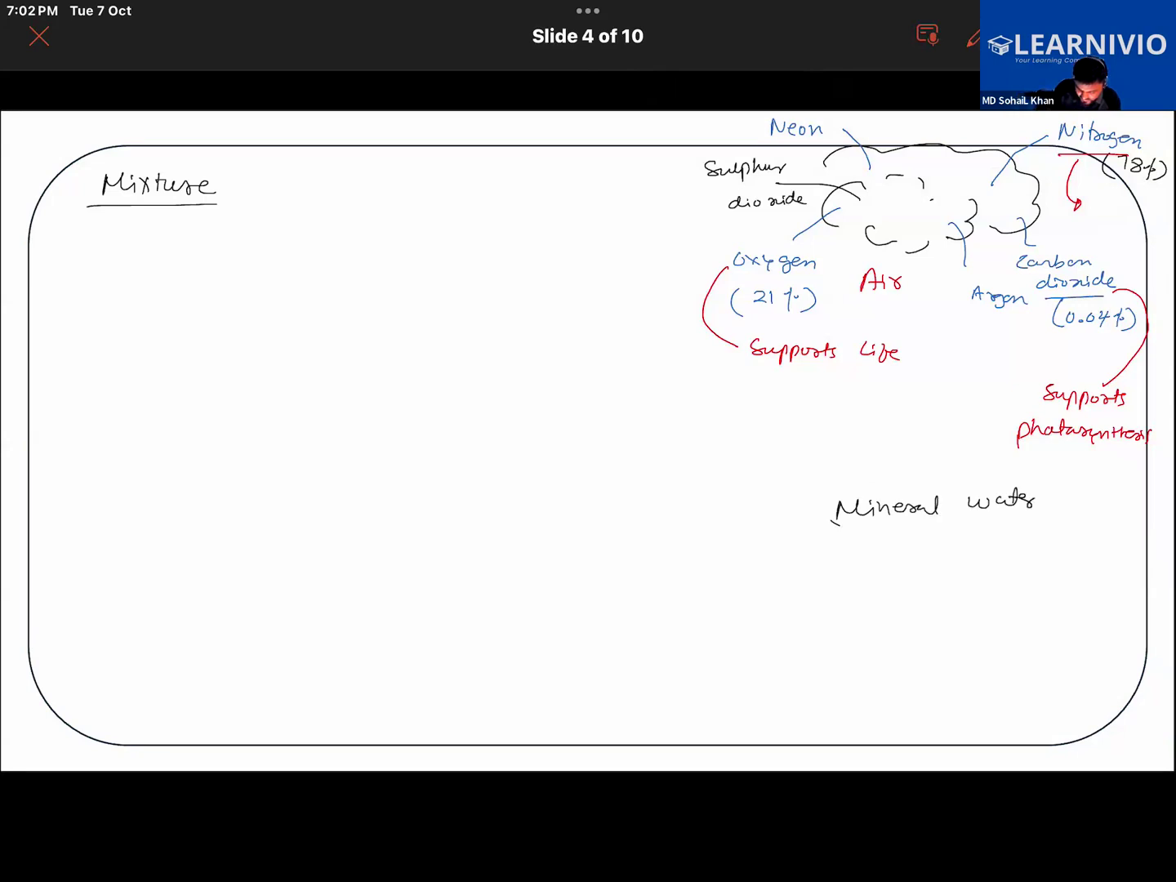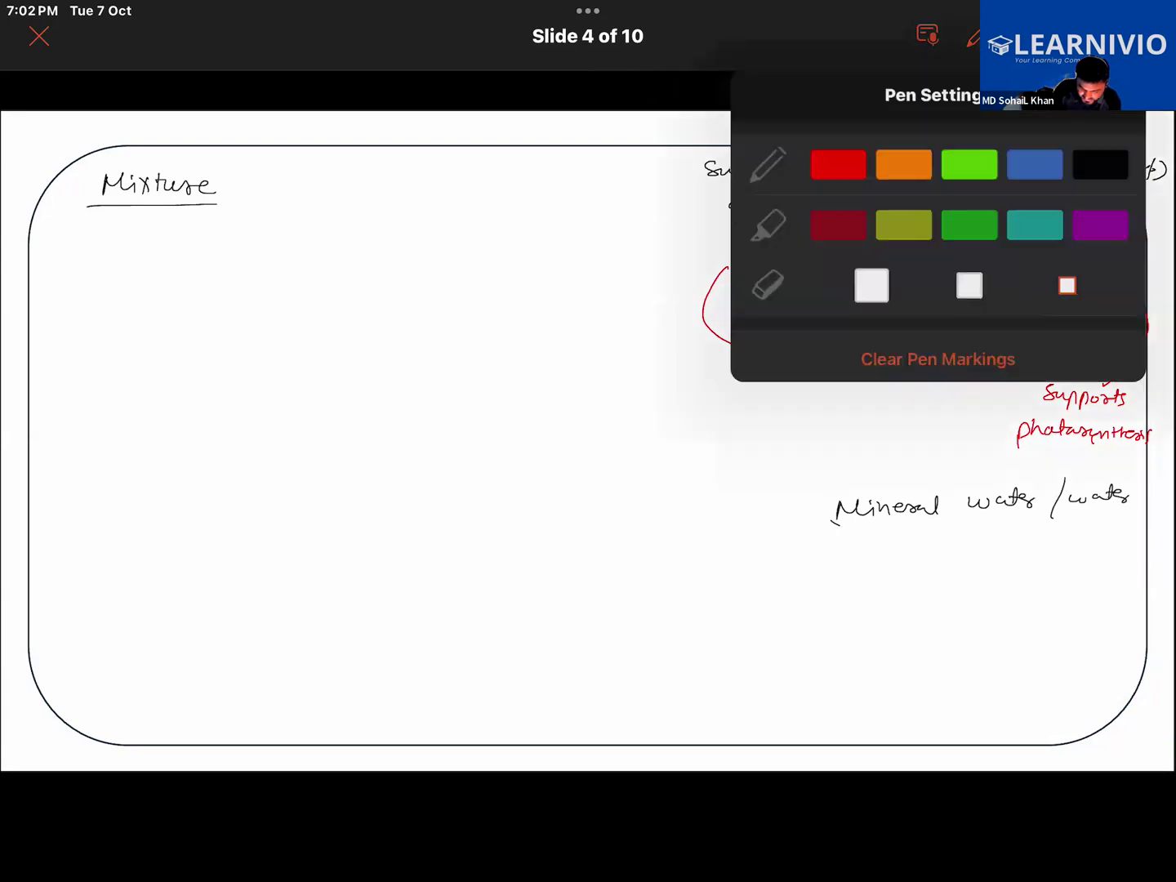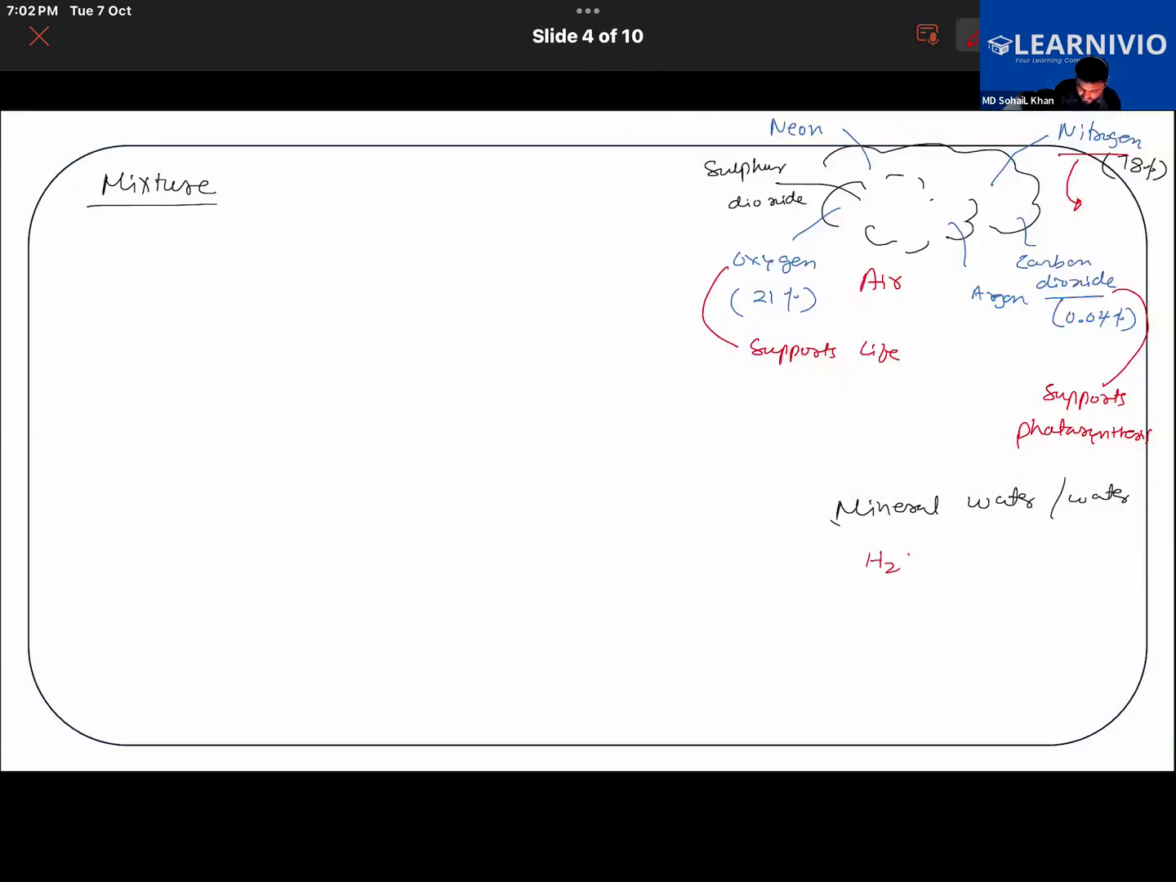Suppose we say mineral water or just water. Water is H2O. Whenever you see H2O, in short, water is written like this. Try to understand it in the following manner. If you see H2O, it is pure water. But what we drink is not pure at all. It contains some other things in it also. For example, it contains calcium in some amount. It also contains magnesium in some amount.